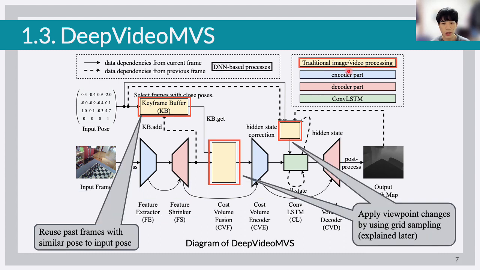Then we show the traditional image-video processing in red squares. The keyframe buffer stores the past frames to reuse the frames with a similar pose to the input pose. Selected frames are used for stereo matching. In the cost volume fusion and hidden state correction, grid sampling is performed to apply viewpoint changes. Although the combination of these processes and DNN-based processes can improve accuracy, it makes acceleration more difficult.